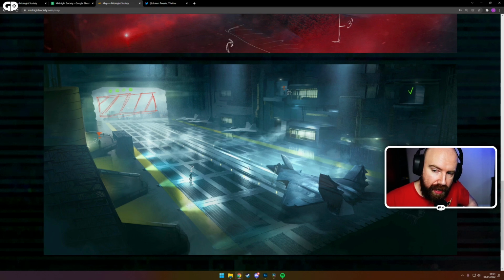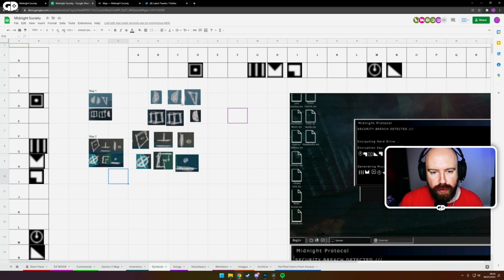Or there's this cool looking hangar, and this has a thing that says there's like a barrier or something across there, something bad that's going to happen. Maybe like anti-aircraft defenses that you're going to have to shut down. And then it's got 4 different green dots. So we think what's going to happen is if you want to extract using the jet, you're going to have to enter those 4 codes using these symbols. And then if you've correctly done all 4 of them, you'll be able to extract using a jet. That's what we think is going on.